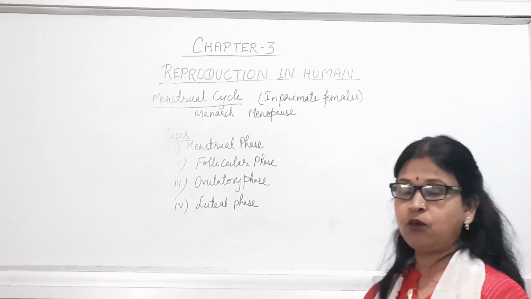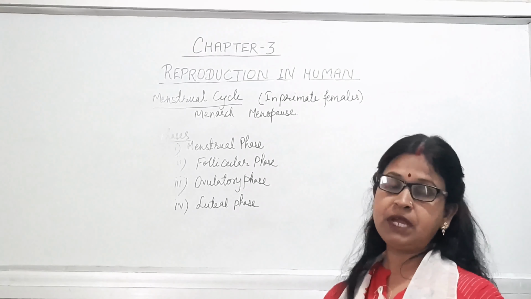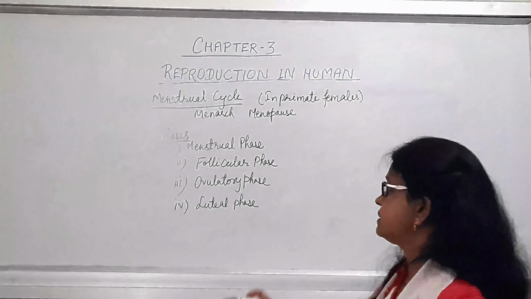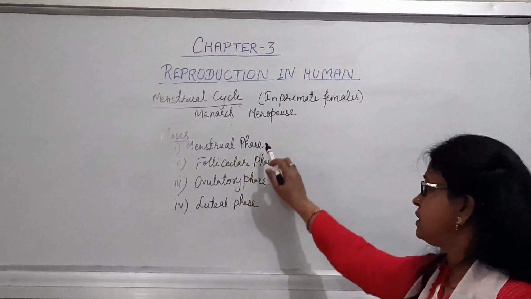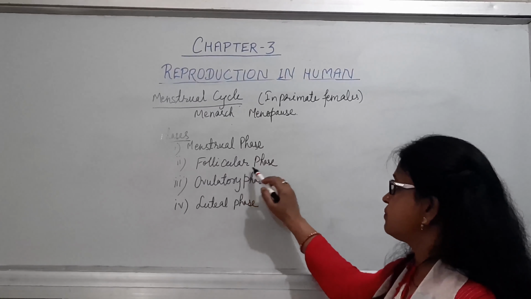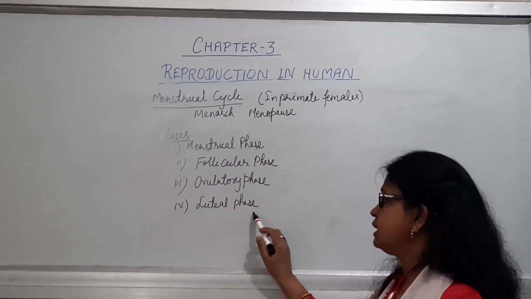During that ovulation phase, from each ovary, alternate ovary, one ovum is released in the alternate month of the reproductive cycle. Now, the menstrual cycle consists of the 4 phases. First phase is menstrual phase, or the bleeding phase, then it is follicular phase, third one is ovulatory phase, and fourth one is luteal phase.